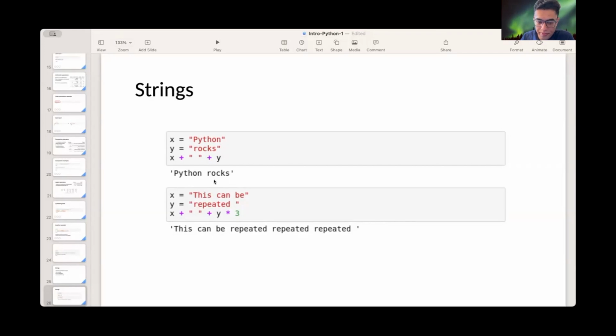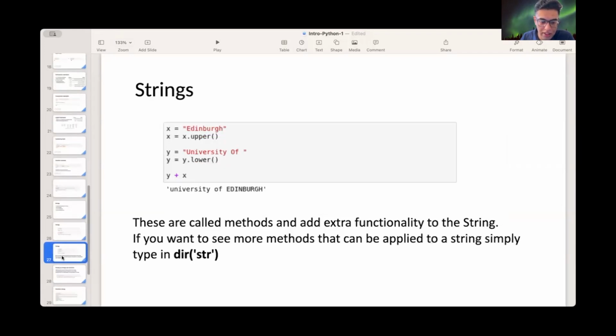Here again, let's go to the next slide. Here we can make this uppercase and this lowercase. This is uppercase, University of is lower, and Edinburgh is capital. These are called methods and they add extra functionality to the string. If you want to see more methods that can be applied to a string, simply type dir of str.